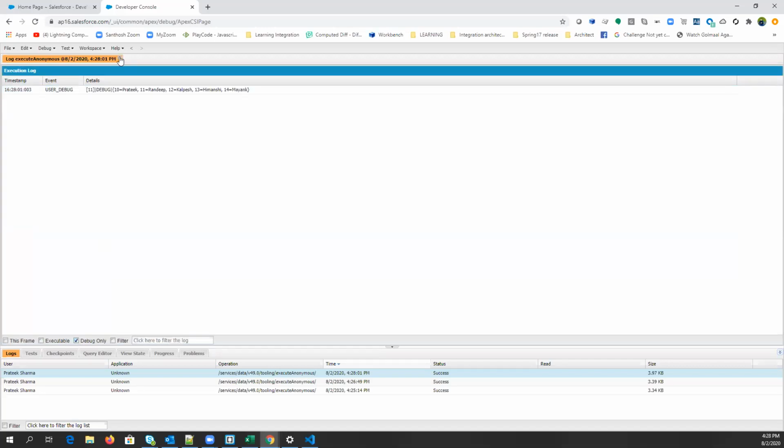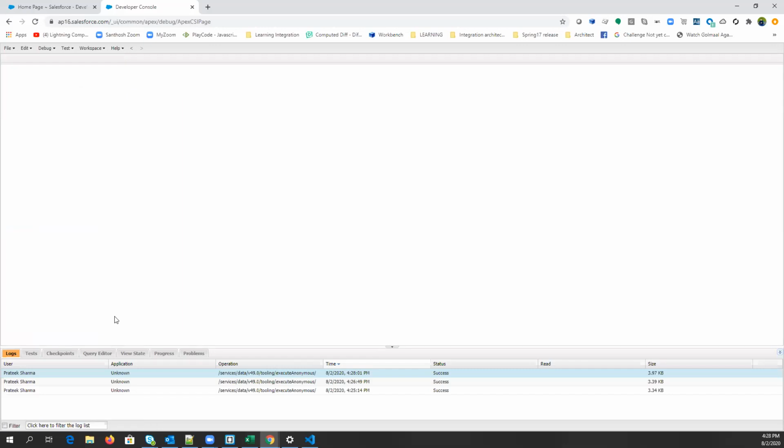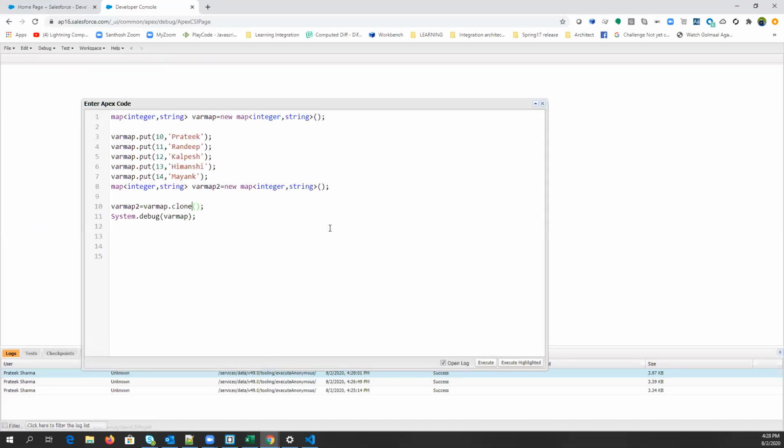Now, a very important method, contains key. This is a very important method. We have contains key, right? So let's just discuss it.